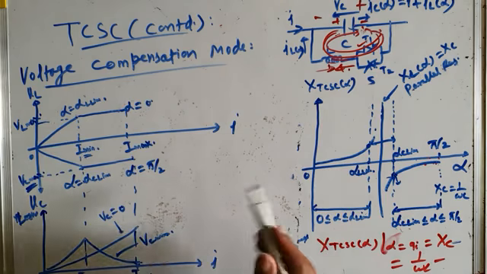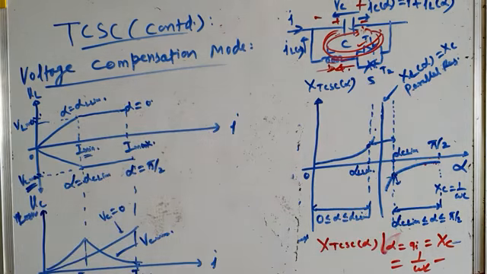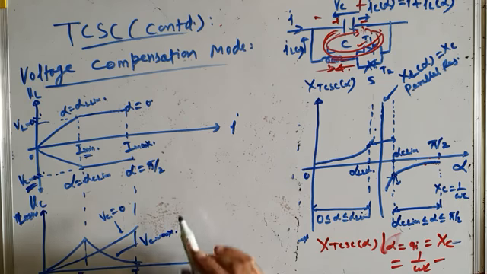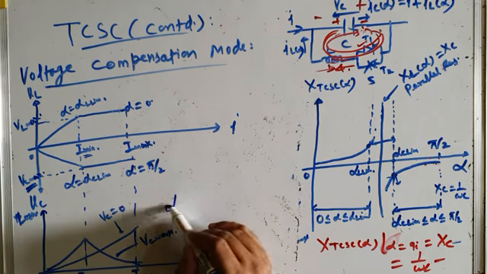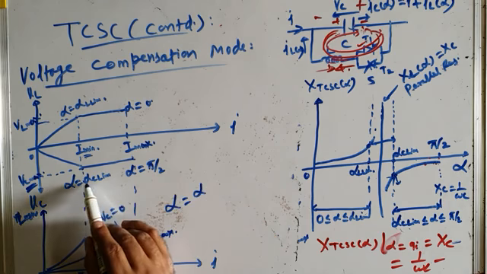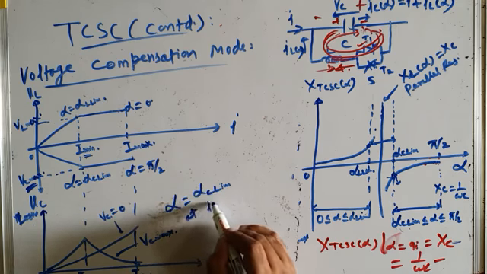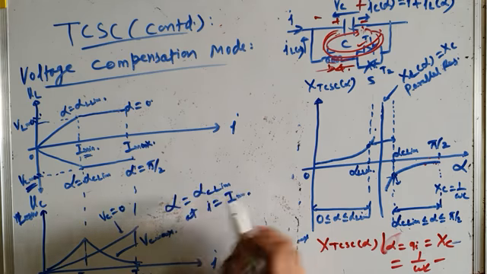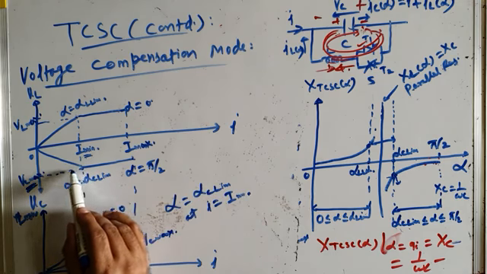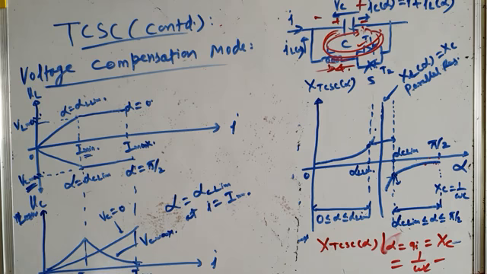Okay, but if you use your TCSC in the capacitive region of operation, for example, in the capacitive region of operation, you want to operate it at maximum voltage, VC max. When you operate it at maximum voltage, what is alpha? Alpha is equal to alpha, you have seen here, alpha C lim at I equal to I min. Because when I is equal to I min, the voltage across capacitor is VC max. This is I min, and voltage across capacitor is VC max. Okay, and alpha is equal to alpha.